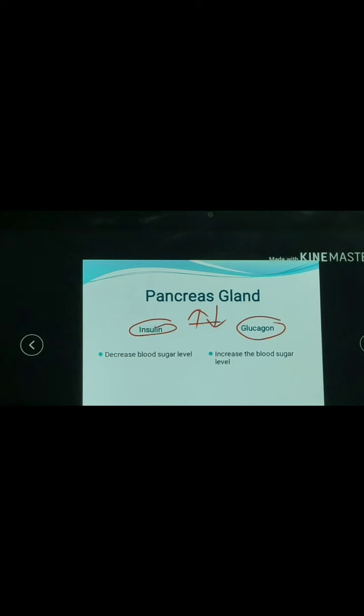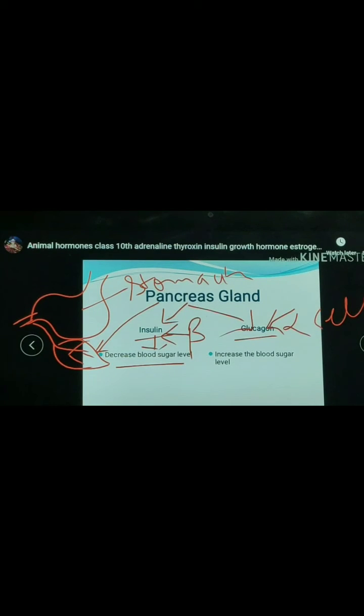Then the insulin hormone controls or regulates our blood sugar level. What does it do? It regulates our blood sugar level. The pancreas secretes it in the amount which is required in our body.